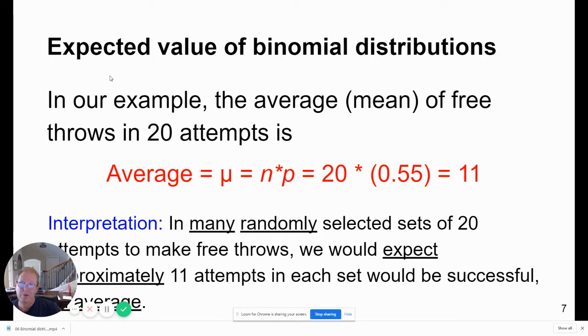All of the underlined words are critical to this interpretation and part of the grading rubric. We're going to take many randomly selected sets of 20 attempts, and because this is the average, we expect approximately 11 attempts in each set to be successful on average.